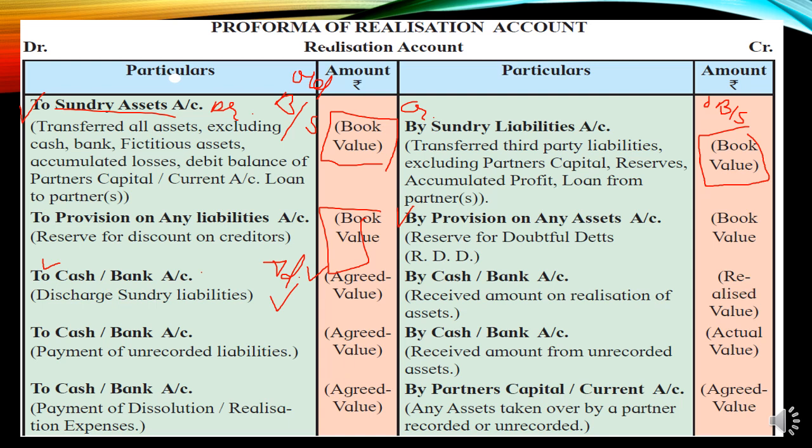Likewise, the payment of dissolution expenses is an expense, so realization account debit to cash bank. And after that, by partners' capital and current account: any asset or liability taken over by the partner, so partners' capital or current account debit to realization account.